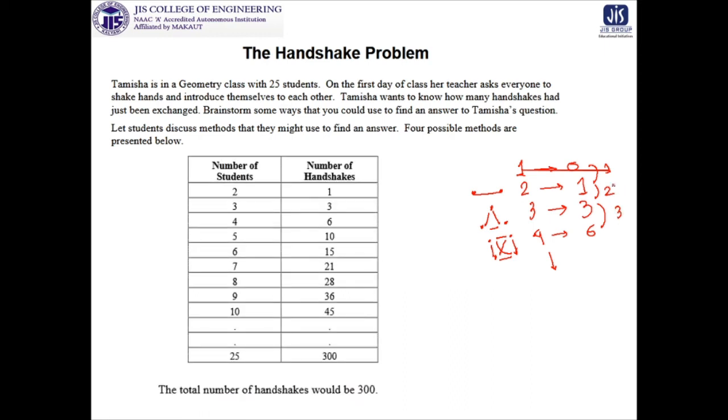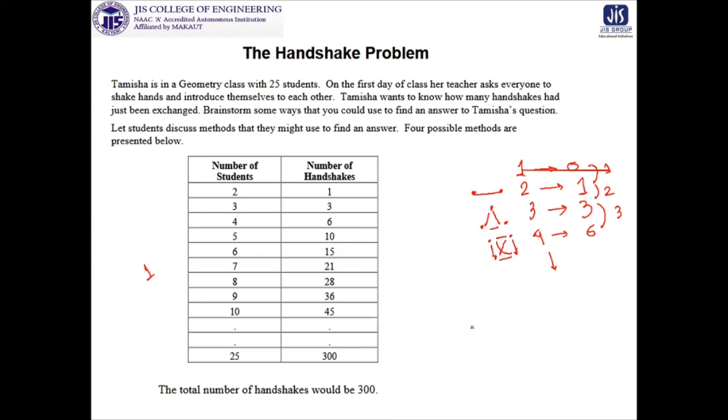So the table is something like that. If we go for the total number of handshakes for up to 25 students, it will come as 300, and there are four methods of doing this. The first method is the trivial method, that we are counting it, but it is not going to work, it is not going to play any vital role in this particular process.